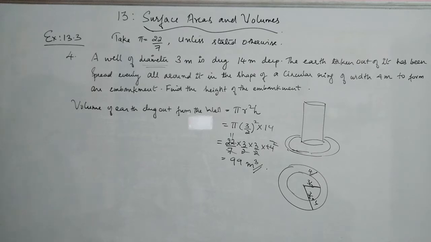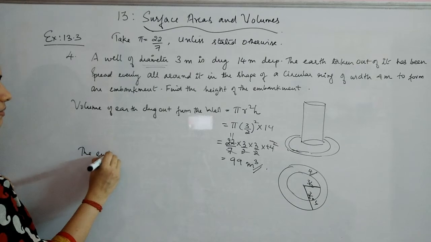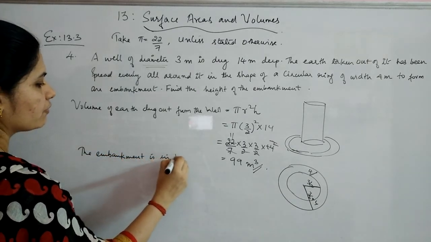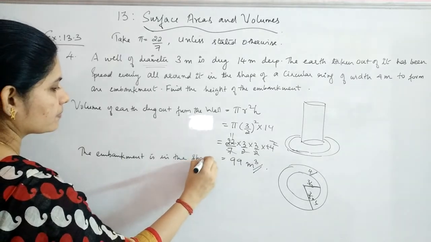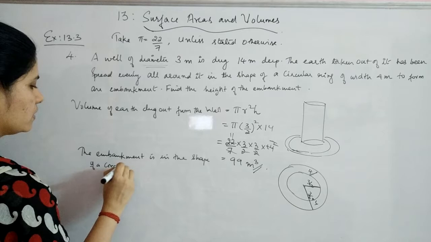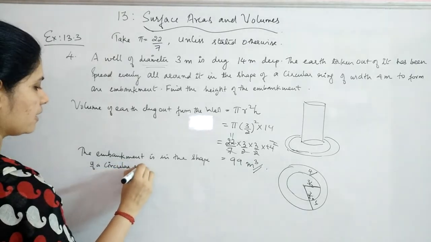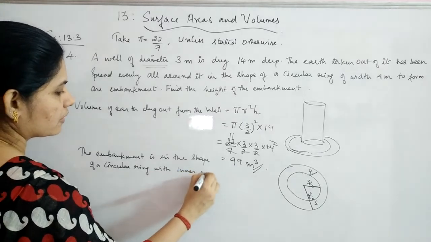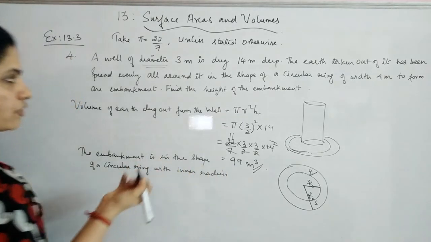Now again we will talk about the radius of the embankment. The embankment is in the shape of a circular ring with inner radius. What will be the inner radius?